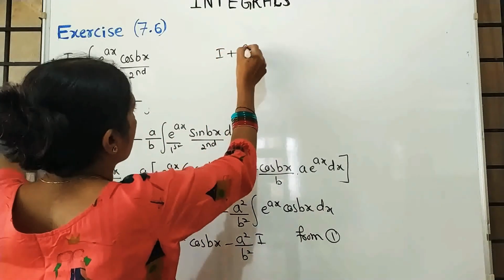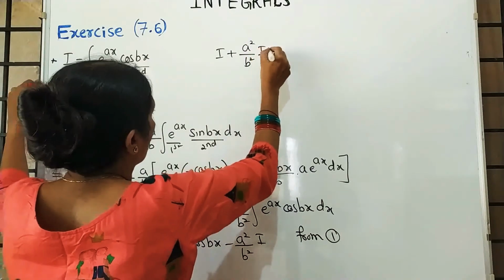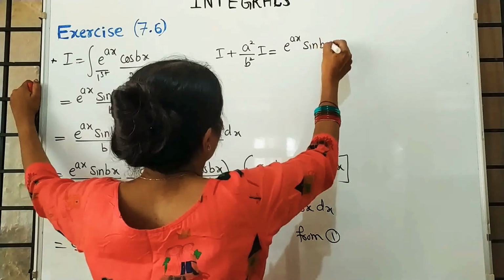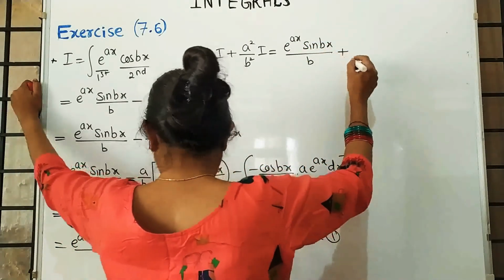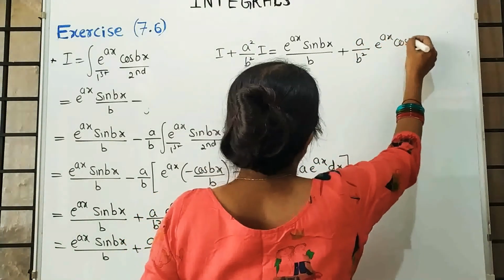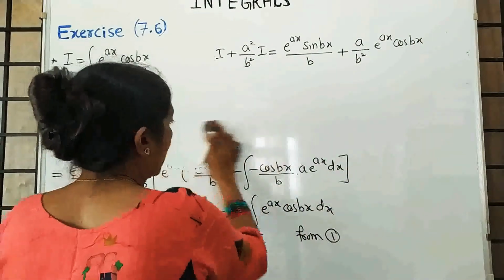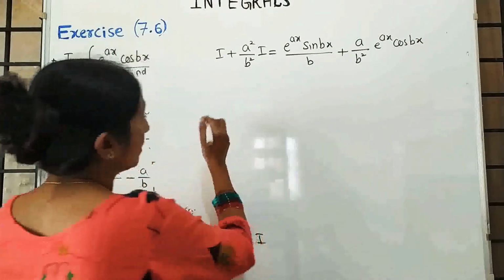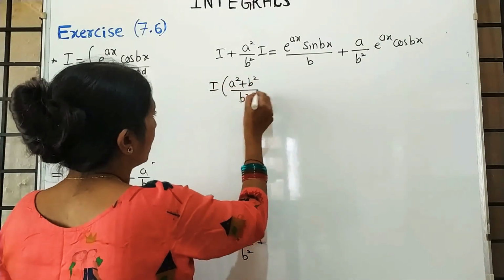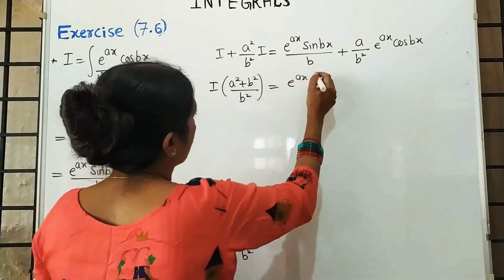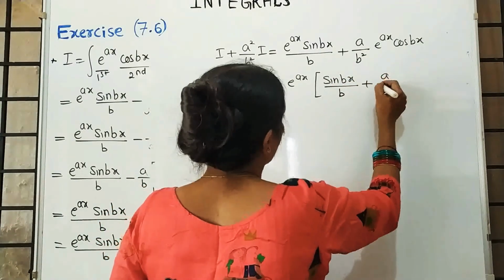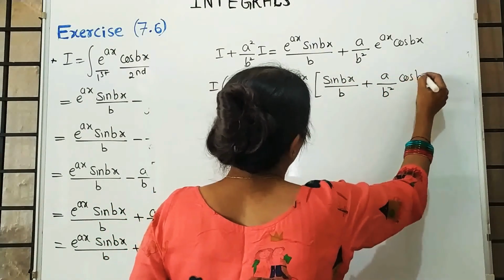I plus a square by b square into I is equal to e raised to ax into sin bx upon b plus a upon b square into e raised to ax into cos bx. I am adding the terms on the left side and on the right side, e raised to ax common. I common, and at the same time I am adding a square plus b square by b square. Here e raised to ax common in the bracket: sin bx by b plus a by b square into cos bx.